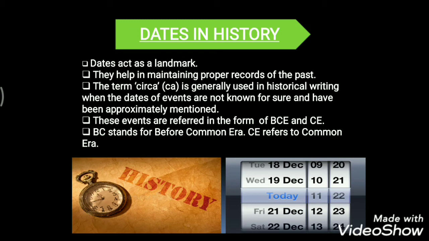So when the dates of events are not sure, historians use this term circa, CA. These events are referred to in the form of BCE and CE.